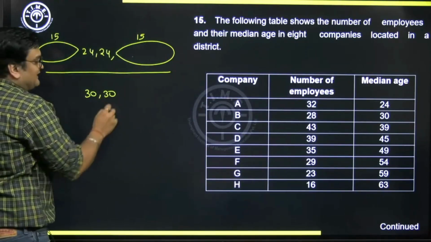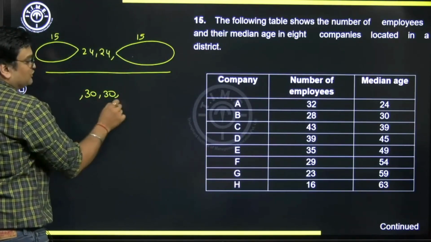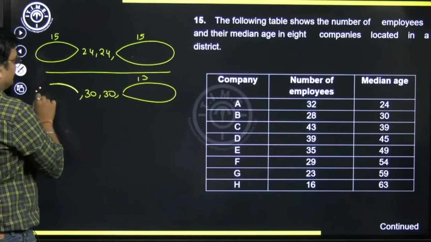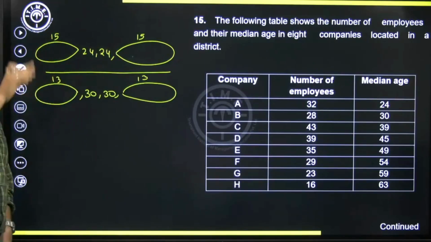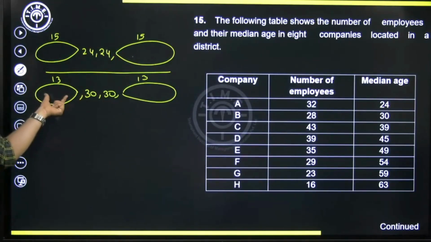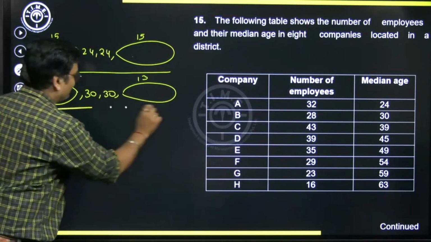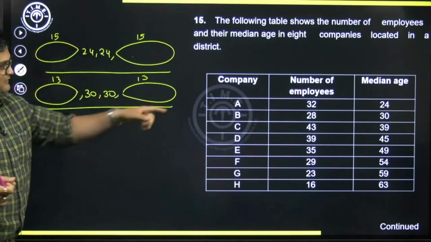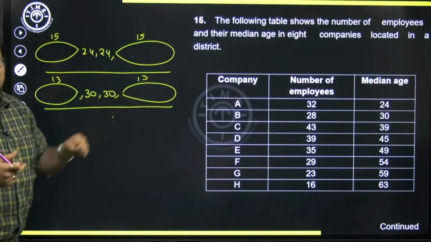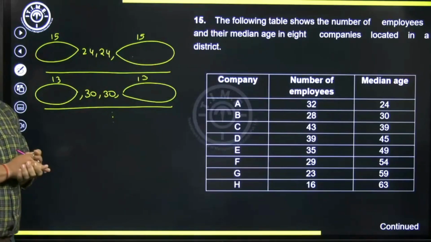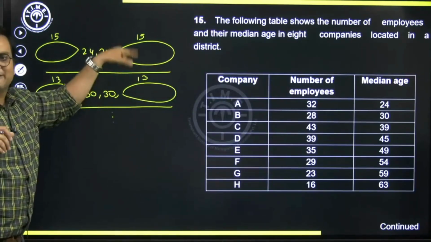Again, out of 28, 2 people are already covered. So we're left with 26 people. So we'll have 13 people here, the other 13 here. Some values less than or equal to 30 will come here, and some values greater than or equal to 30 will come here, and so on for the others. We need not even look at the others because they are pretty high: 39, 45, 49, 54. Now focus only on A and B.